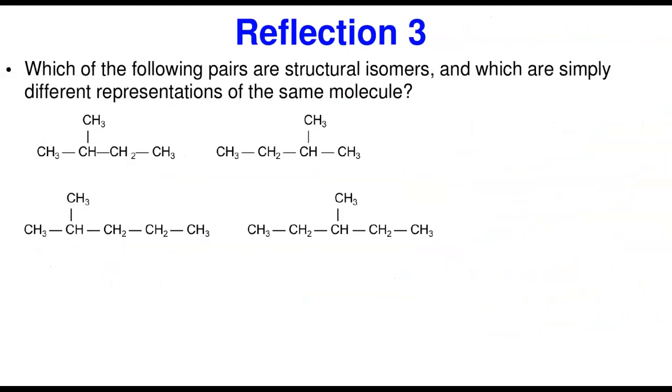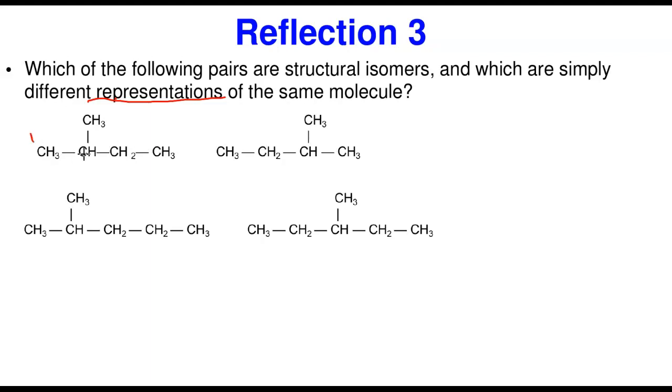And then we get to the last problem, the last but not the least of all, reflection number 3. In reflection number 3, it is almost a similar question again. It says, which of the following pairs are structural isomers? Which of these are simply different representations of the same molecule? That means they are different conformations of the same molecule. Let's count. Now, if you look at this, there's a branch here. Let's count.